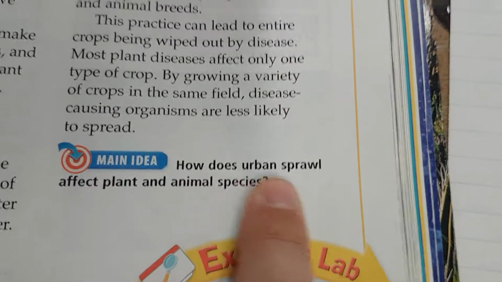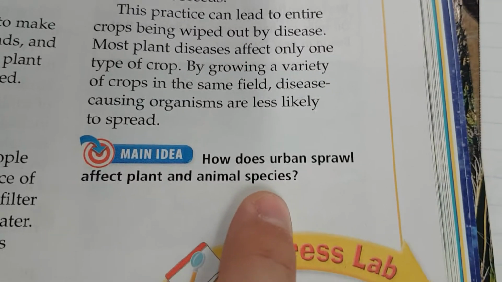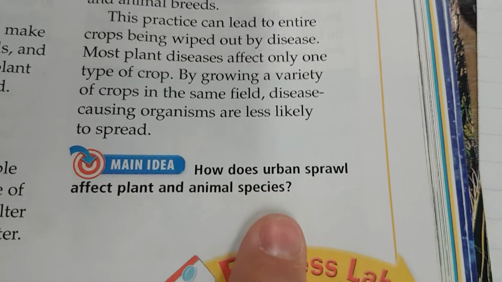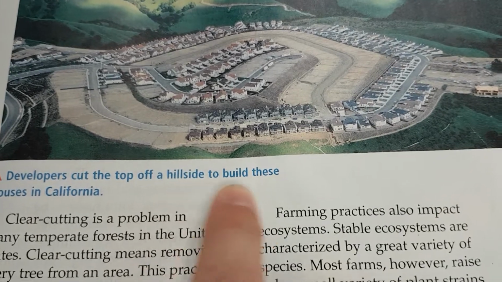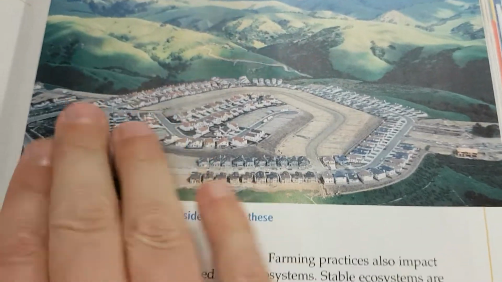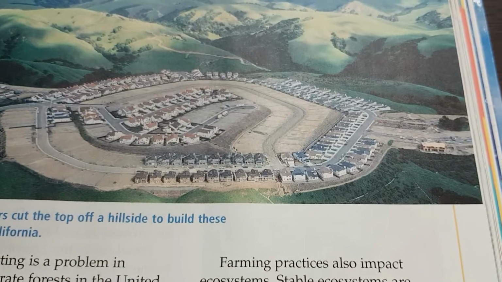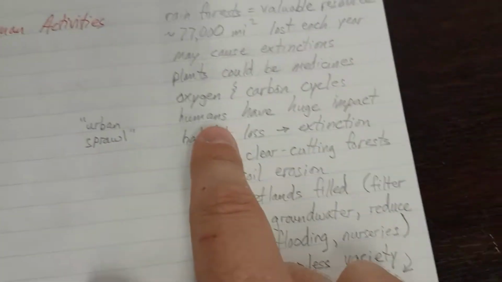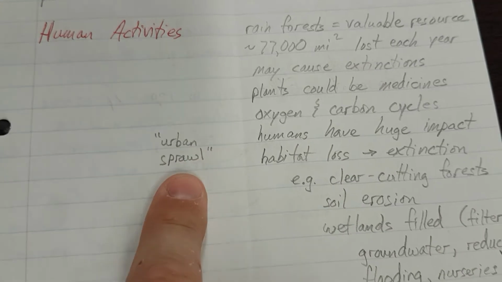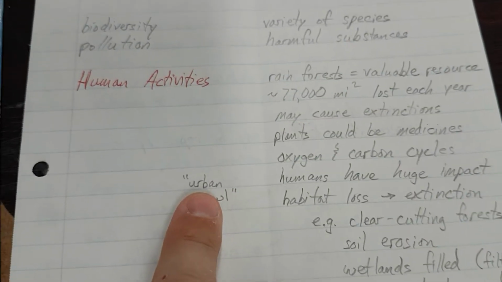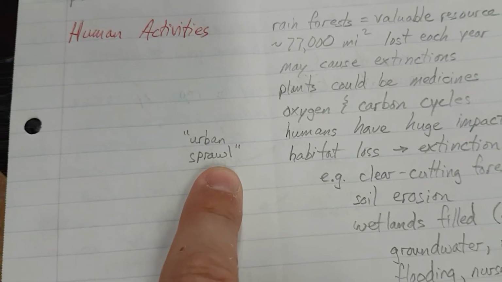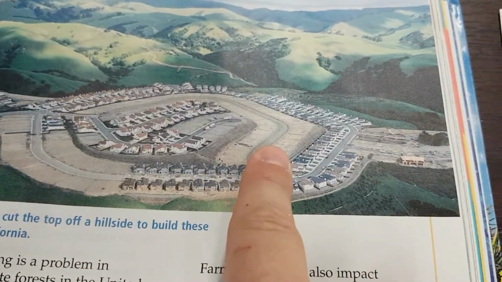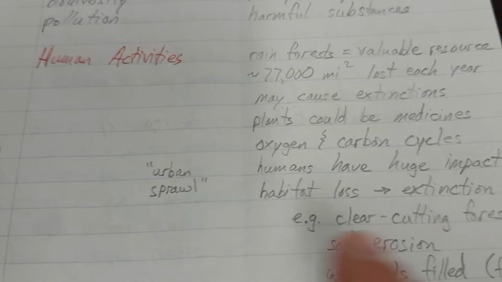All right, how does urban sprawl affect plant and animal species? We haven't heard those words yet, urban sprawl. Here's a picture. Developers cut the top off a hillside to build these houses in California. They literally just graded off all that extra dirt to flatten it out. So over here where humans have huge impact, urban sprawl. Urban is an urban area, cities. Sprawl means to spread out or get bigger. So when humans spread out and get bigger and take up more territory, that's called urban sprawl.